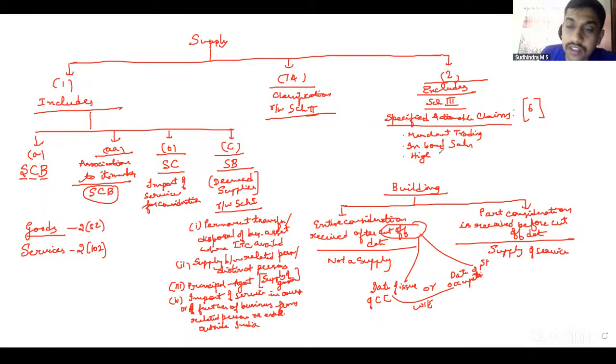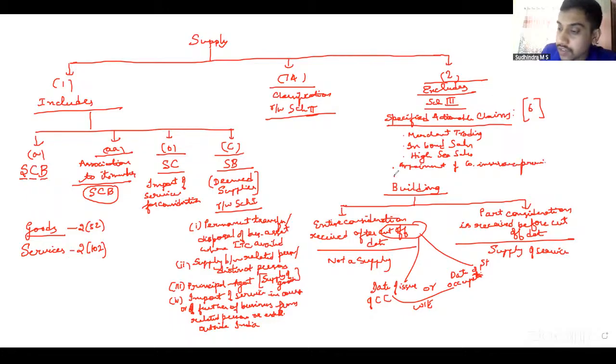Then high sea sales, where before the goods reach Indian territorial waters or Indian land, you are selling them before that. That is high sea sales. All those are not a supply. They are excluded. Along with that, 2 more new additional entries have happened in the last 1 year. Apportionment of co-insurance premium between the main insurer and the co-insurer.